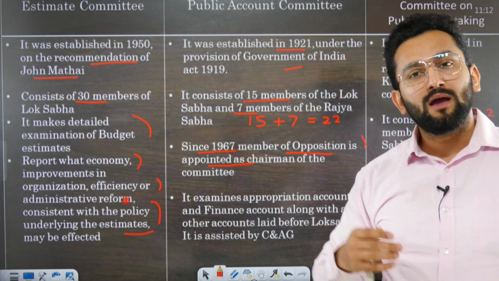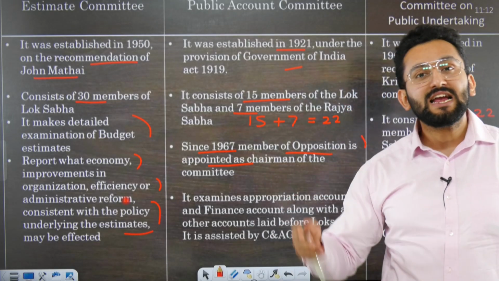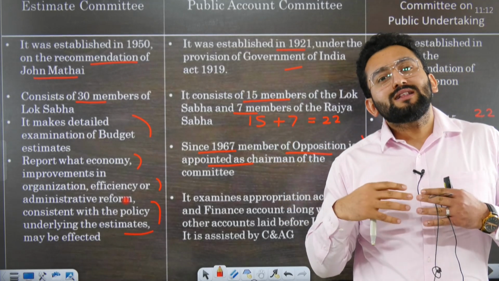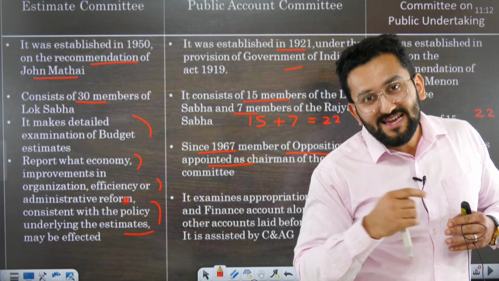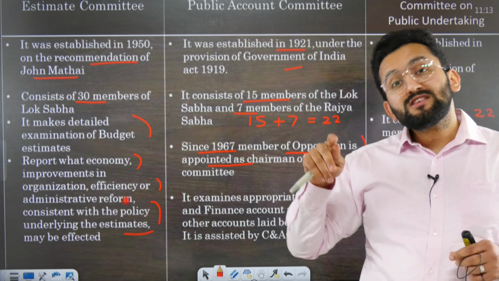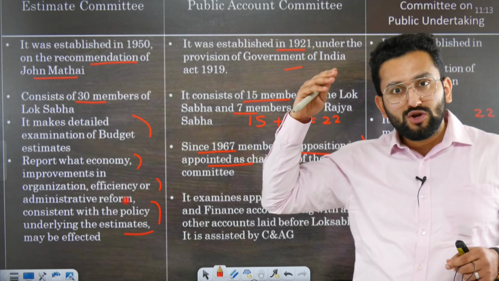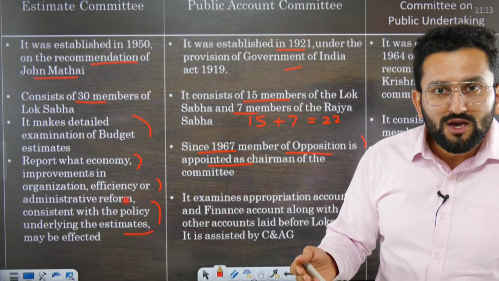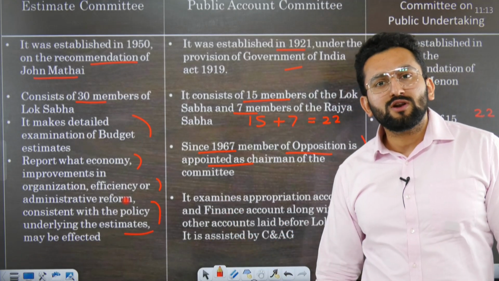CAG is considered as friend, philosopher, guide of the Public Accounts Committee. Means the Public Accounts Committee works in close coordination with CAG. CAG's report is important for the Public Accounts Committee, right? So in this manner, the Public Accounts Committee can actually keep a question in the House to that ministry: what you have done, there are discrepancies in your audit report.